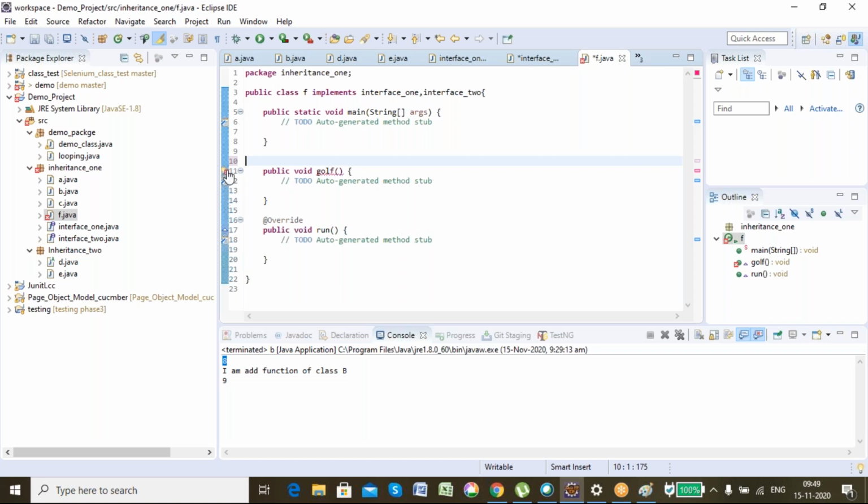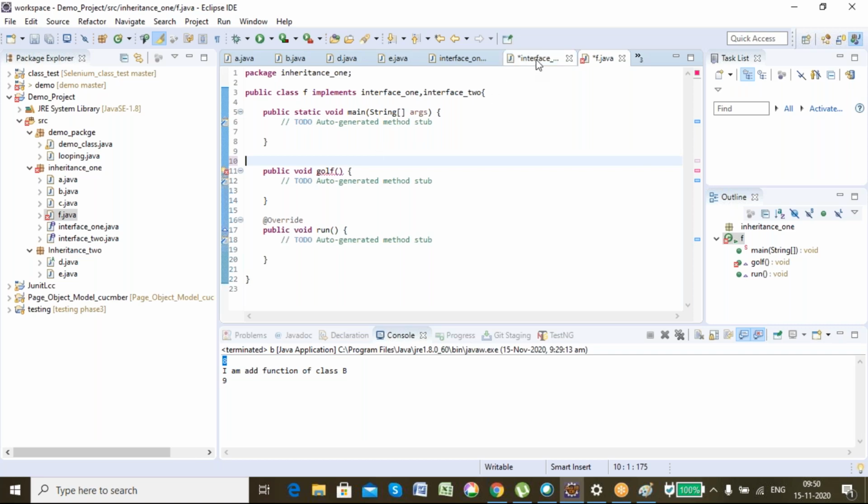So you got two differences. The first is that we can have only abstract methods, and the second is that we have the facility of multiple inheritance using interface.